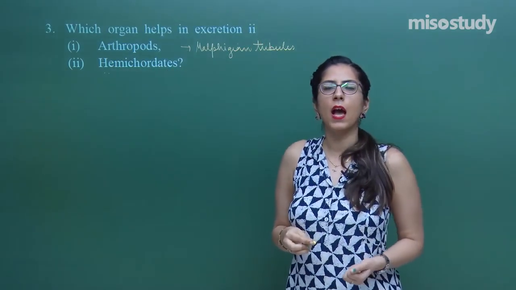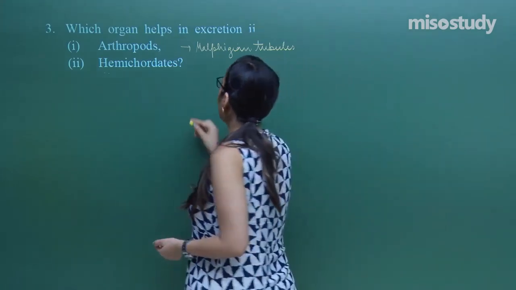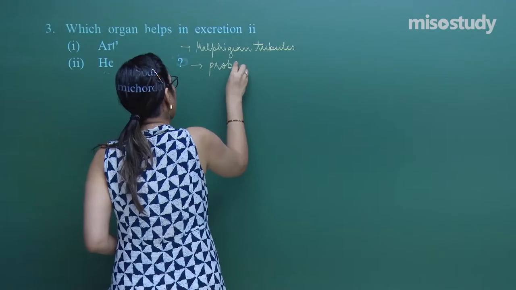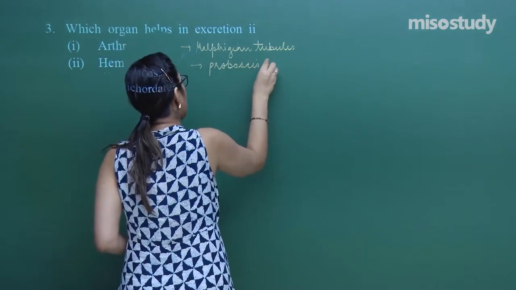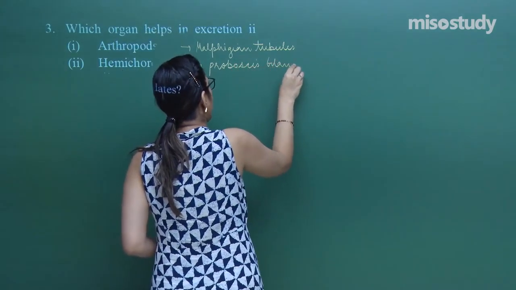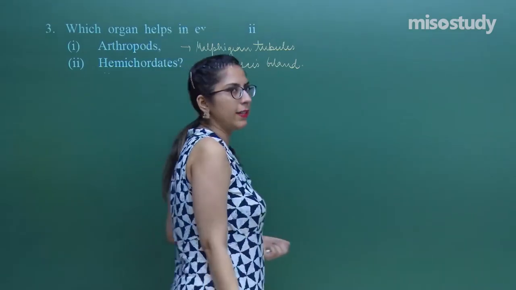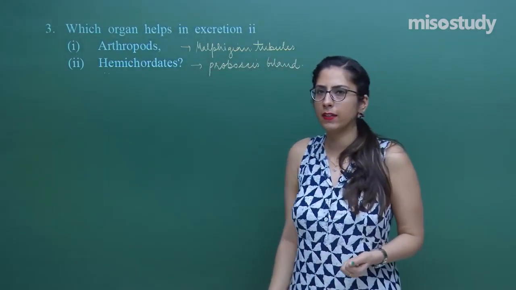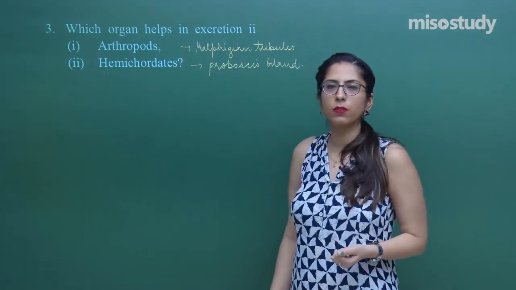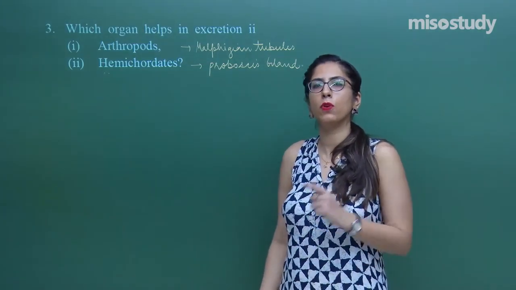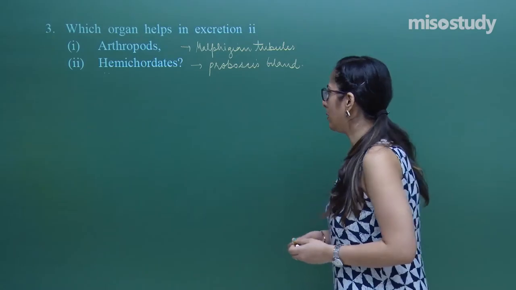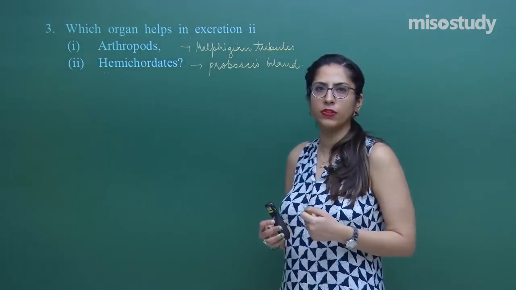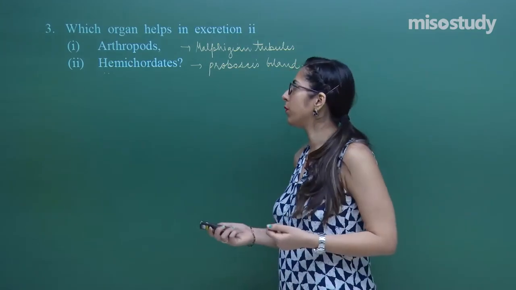Whereas in hemichordates, they have a proboscis gland, which helps in excretion, right? Students, we have discussed these in detail. If you remember, that is well and good. If you don't remember, go back and watch those sessions again, because otherwise this whole revision session will be a waste for you.